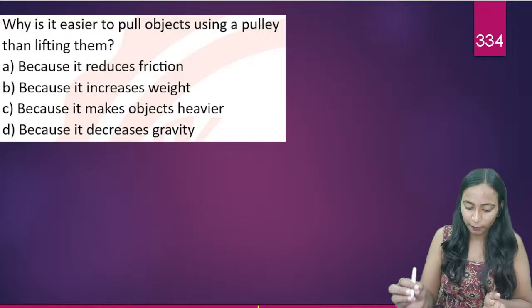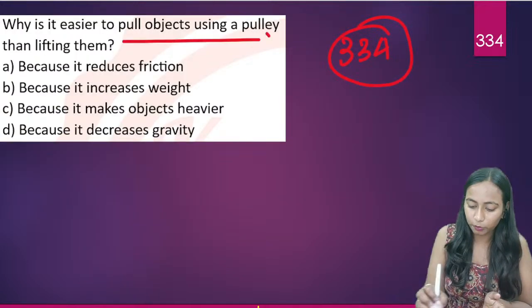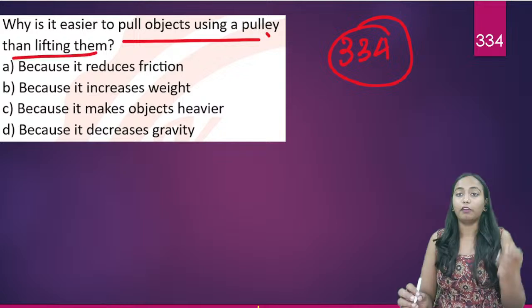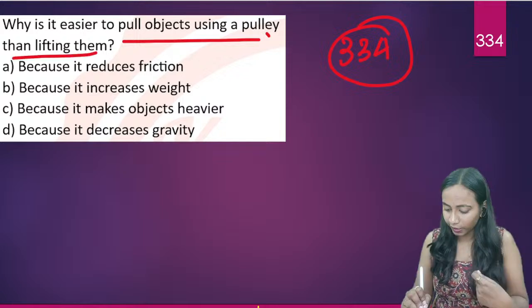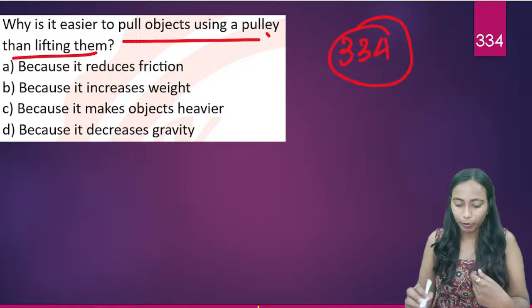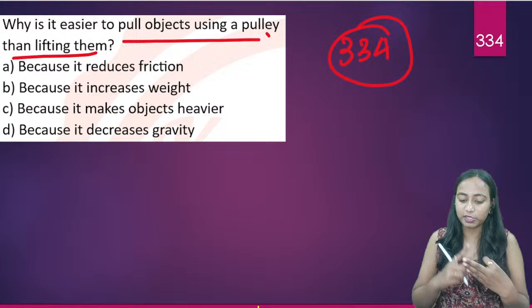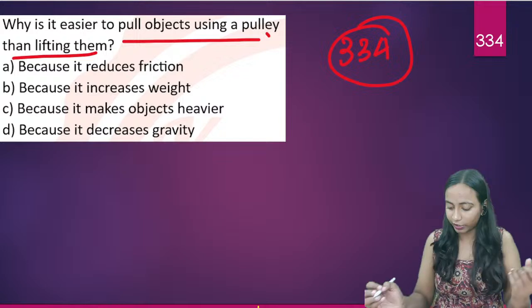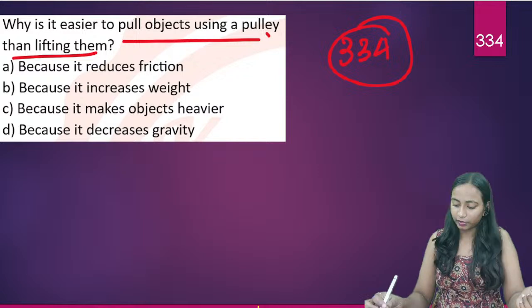Question number 334. Why it is easier to pull the objects than to lift them? Why it is always easier to pull the objects with the help of a pulley than to lift them? Because it reduces friction, because it increases weight, because it makes objects heavier, because it decreases gravity. What is the reason for this? Correct, that's right. Okay, what is the reason for this?